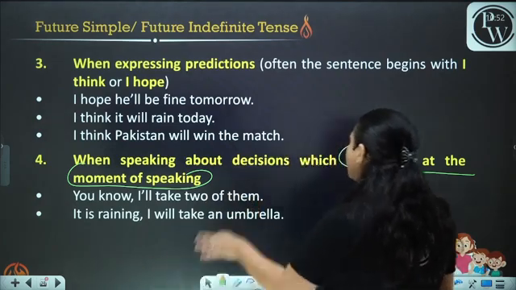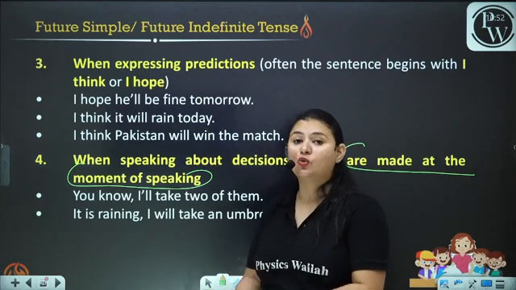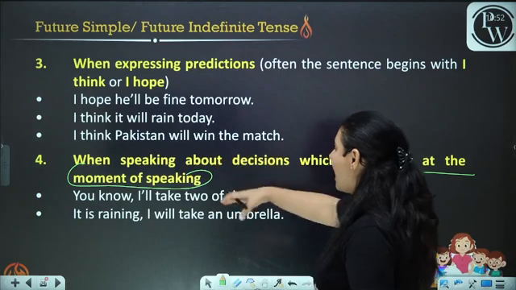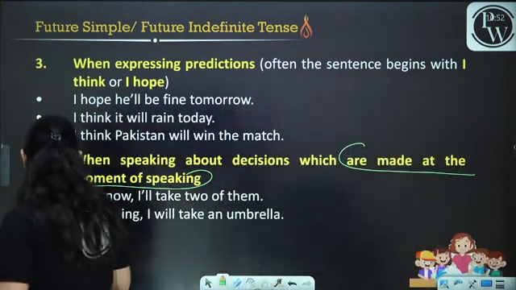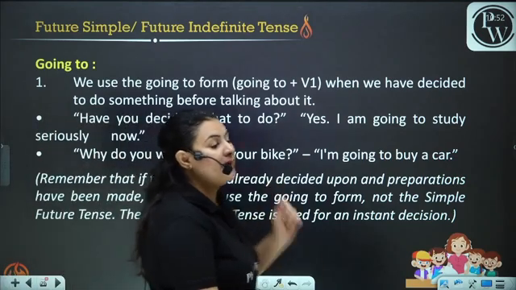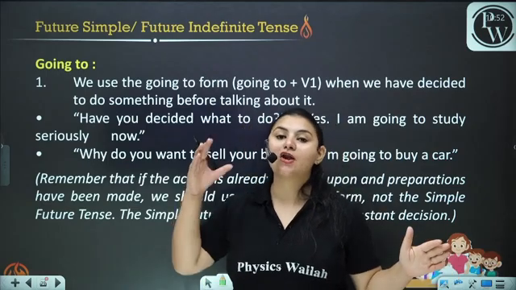It is raining, I will take an umbrella. Now it is raining, I will take an umbrella. You have just made this decision that you're going to take an umbrella. You have just thought about it. Now, will can be replaced with going to, but where do we use will and where do we